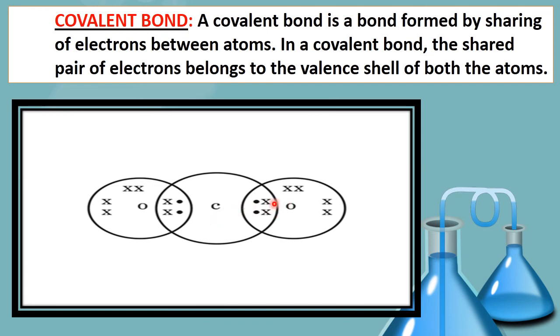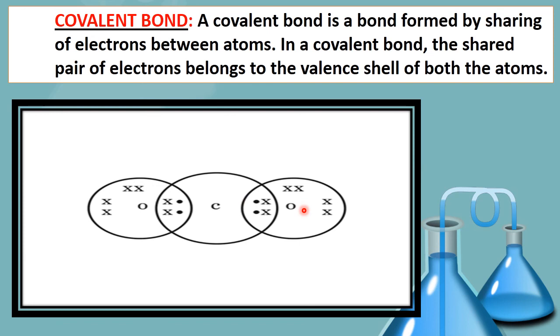So 2 electrons from oxygen and 2 electrons from carbon will be involved in sharing. So this portion will be considered common for both the atoms, so it will be counted for both. So these 2 are of carbon and these 2 are of oxygen, but these 4 electrons will be counted for both this atom as well as this.